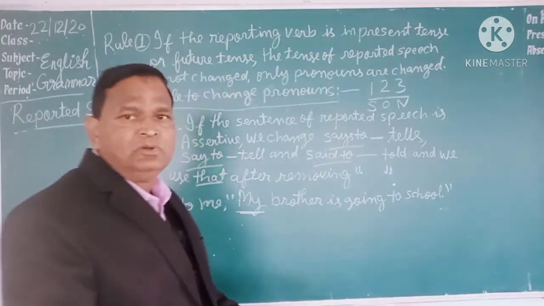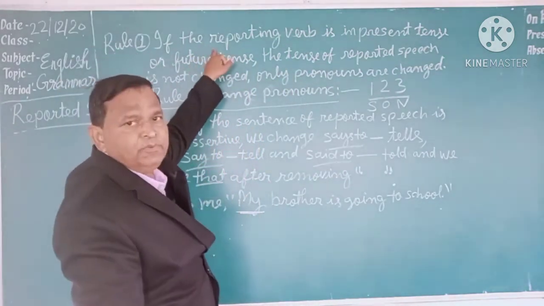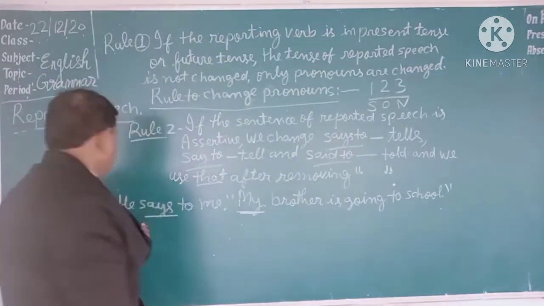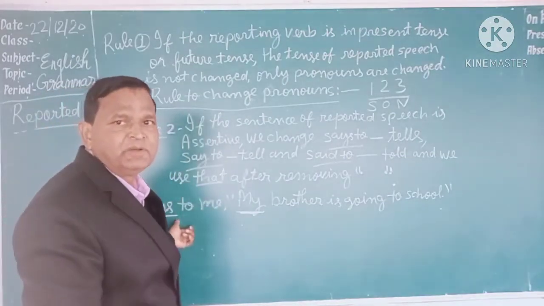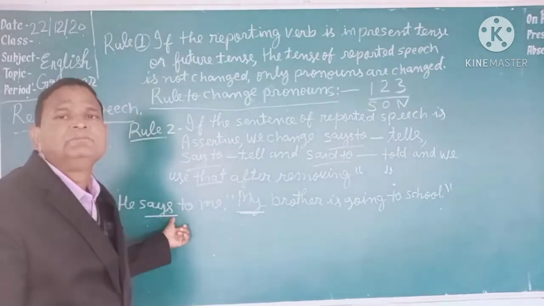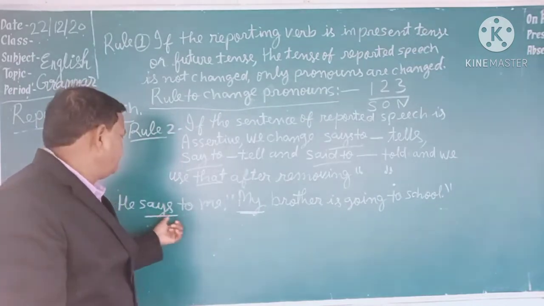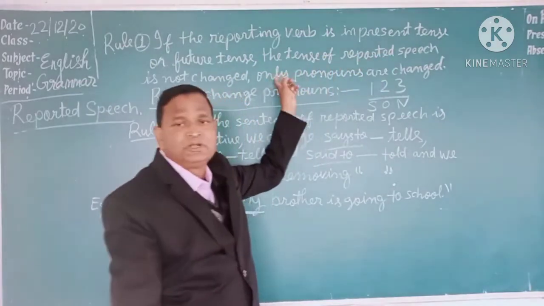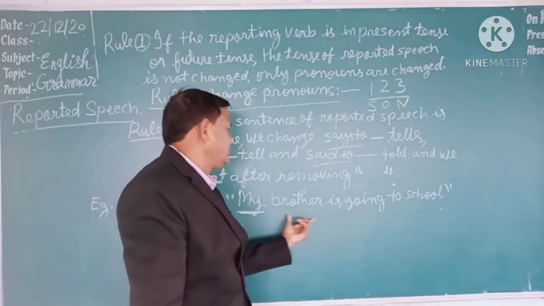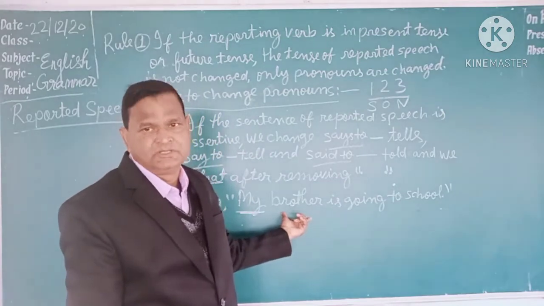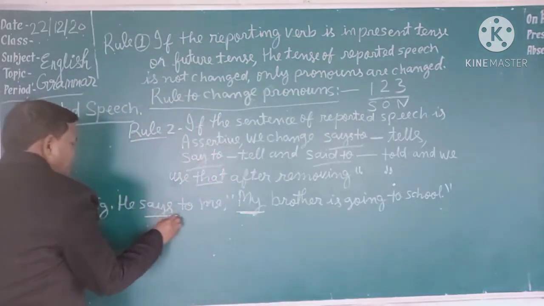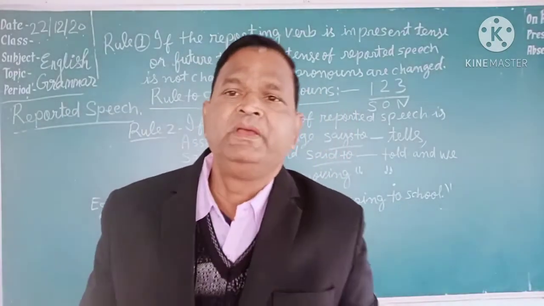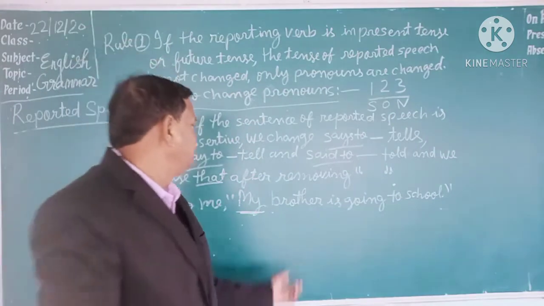How do we follow the rule? First we see whether the reporting verb is in the present tense, future tense or past tense. Here we have "he says"; s has been added to the first form of the verb. It indicates that it is simple present tense. The reporting verb is in the present tense. This rule says that if the reporting verb is in the present tense or future tense, there will be no change in the tense of reported speech, only pronouns are changed. Here the reporting verb is in the present tense, so the tense of reported speech will not be changed, only pronouns will be changed. But how will pronouns be changed? According to the rule 1, 2, 3 upon S O N.